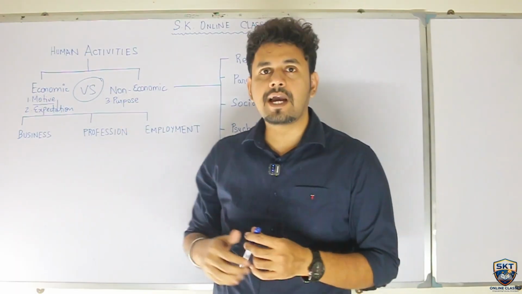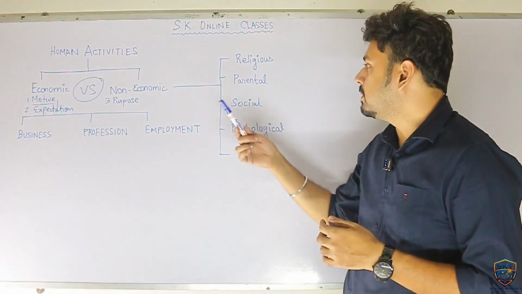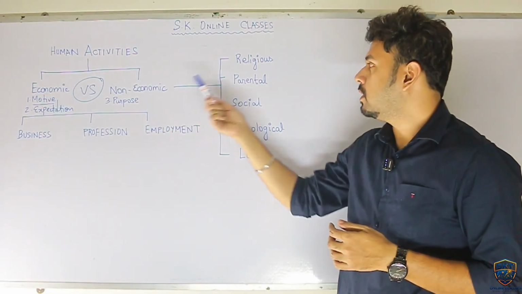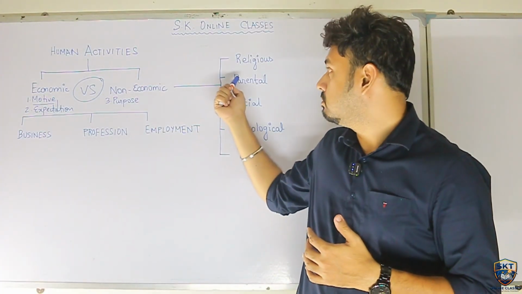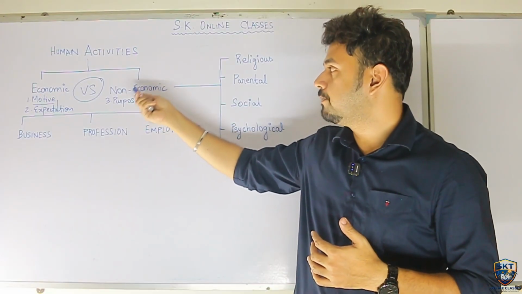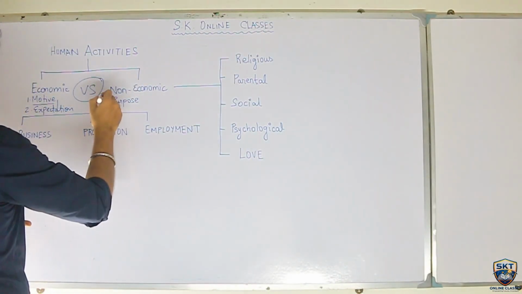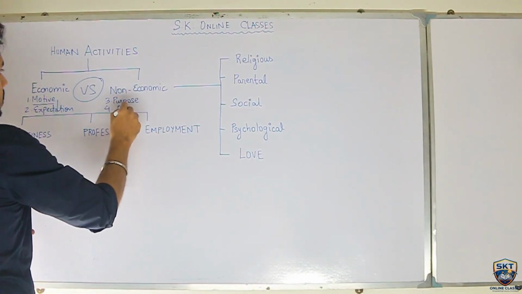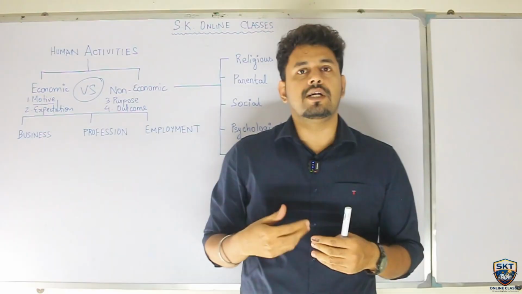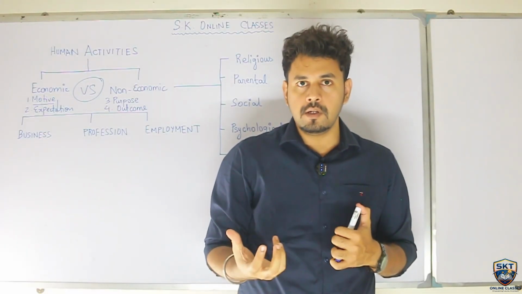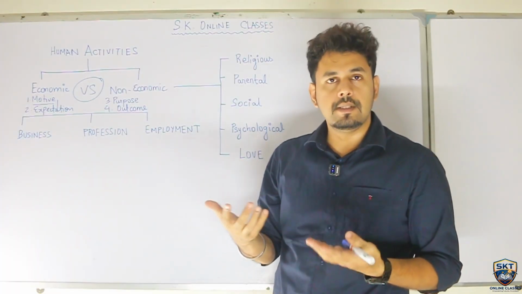But the purpose of non-economic activity is to get some kind of pleasure or to give some kind of satisfaction to other people. Say these are the reasons. You see, the purpose of religious is what? Peace, devotion. So you get out of religious activities, the purpose is devotion. Next, number 4, outcome. Now, the outcome of economic activity is your daily livelihood will be supported with some kind of return, whereas the outcome here is peace. Peace, satisfaction, these are the outcome.